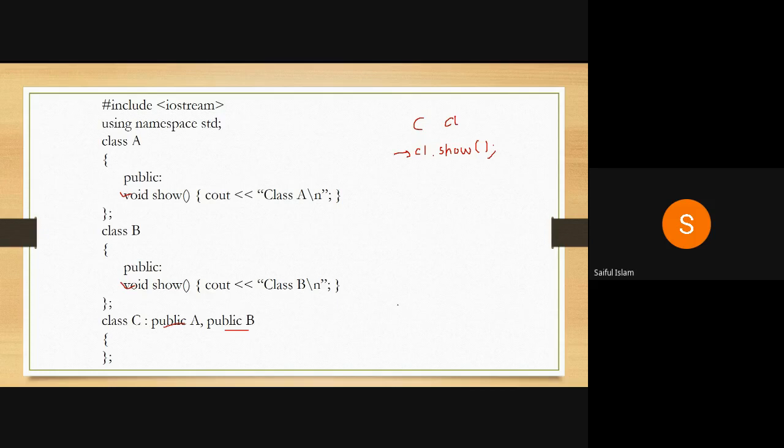If you see, you have a show in class A and a show in class B. So in class C, you have two copies of show. One is coming from class A, another is coming from class B. Now, if I write this statement, then what will happen?